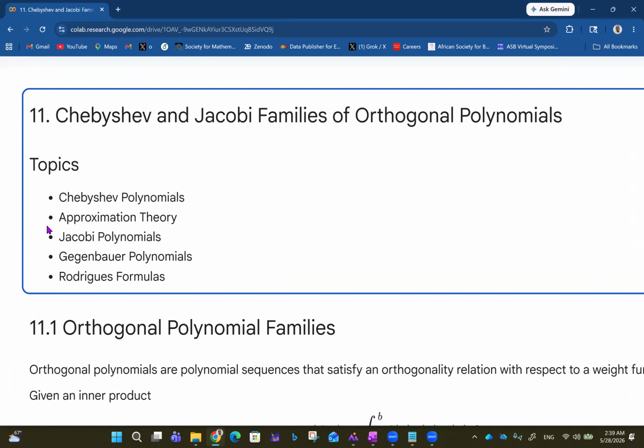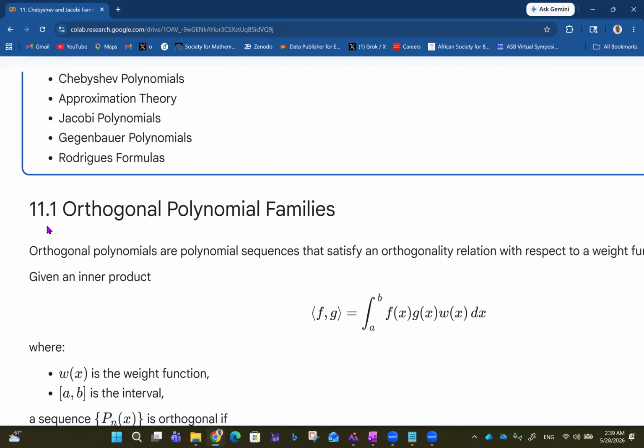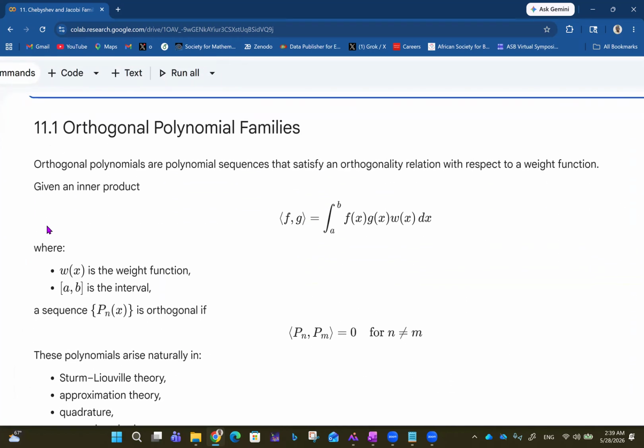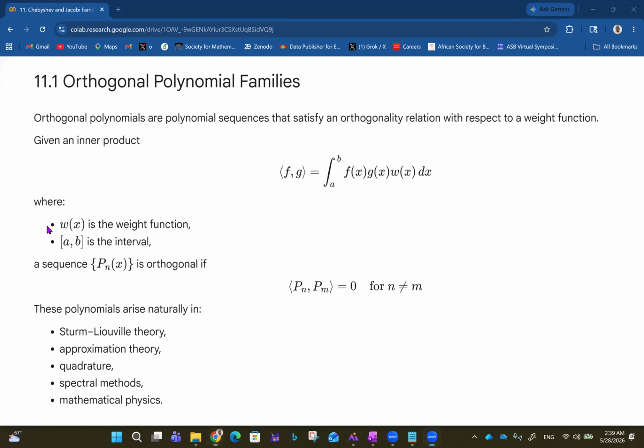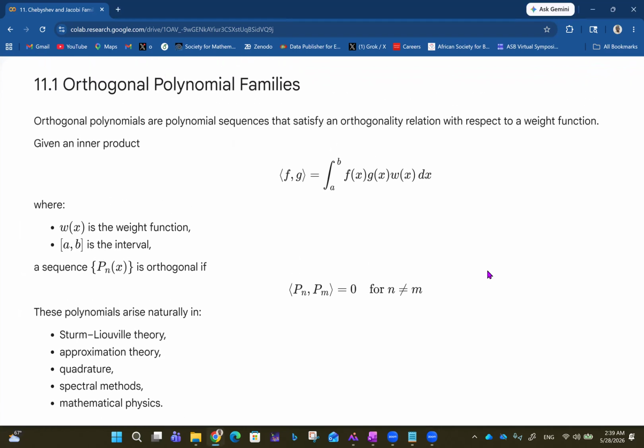Here we look at topics like Chebyshev polynomials, approximation theory, Jacobi polynomials, Gegenbauer polynomials, and of course the Rodrigues formulas, which we've seen in almost every case of special function we've considered. So let's look at the orthogonal polynomial families.